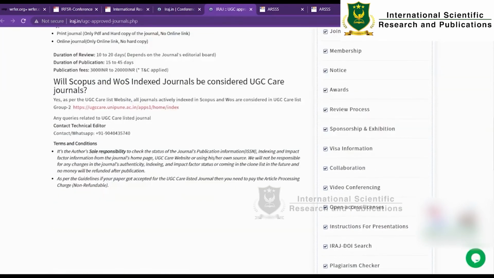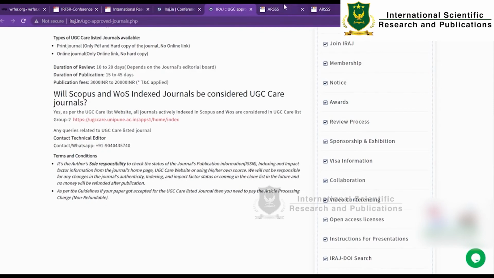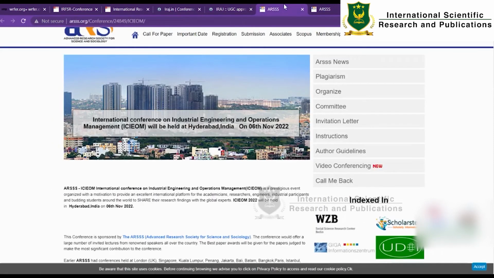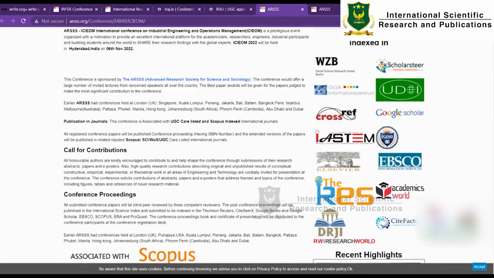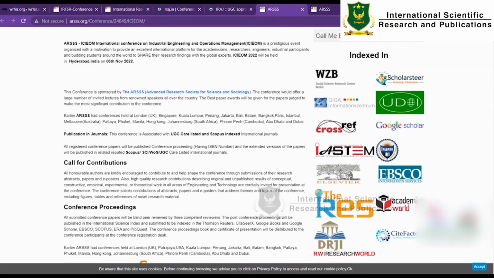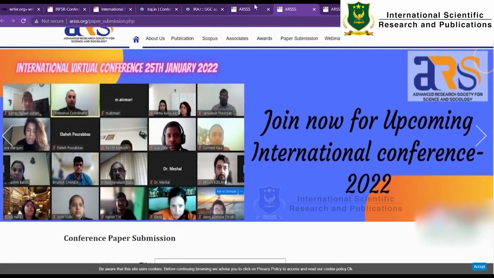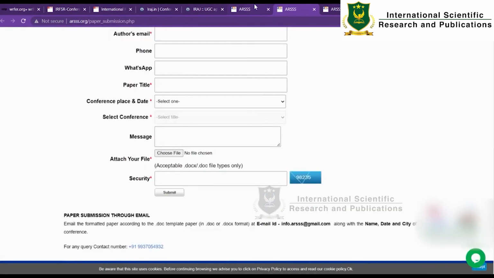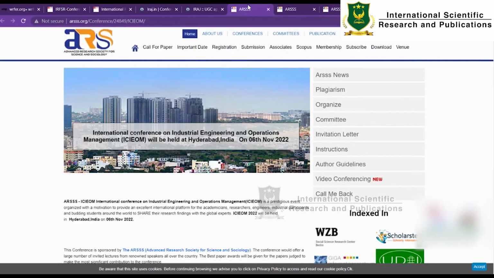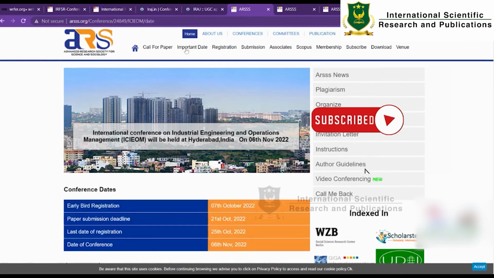The next one is the International Conference on Industrial Engineering and Operations Management, which is going to be held in Hyderabad on 6th of November 2022. Here you have to check for the date. Go to the submission and check the date. Here you can directly submit it. You can also know about this by clicking the important dates to see the registration date.